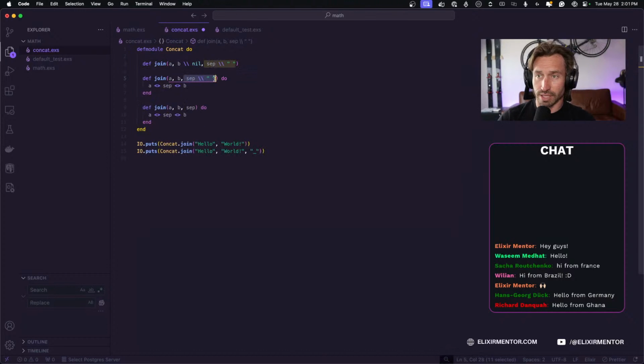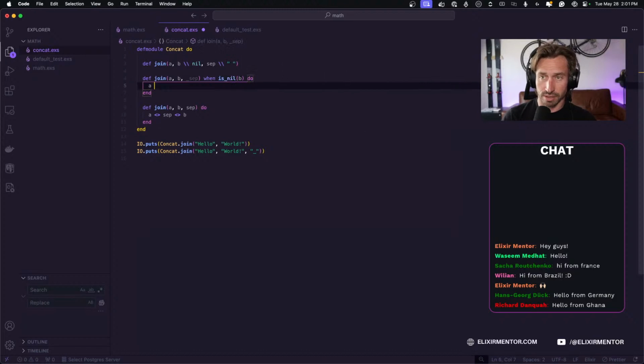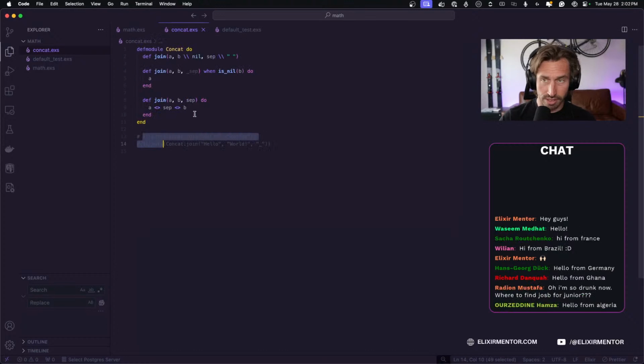And we're ignoring the separator, so we're not using that in this function, and we're only going to call this function when B is nil. So if B is nil, we ignore whatever separator is being passed in, and we're just returning A. So let's add our guard here. So when B is nil. Okay, so save that. I'm going to just comment out our IO puts here.